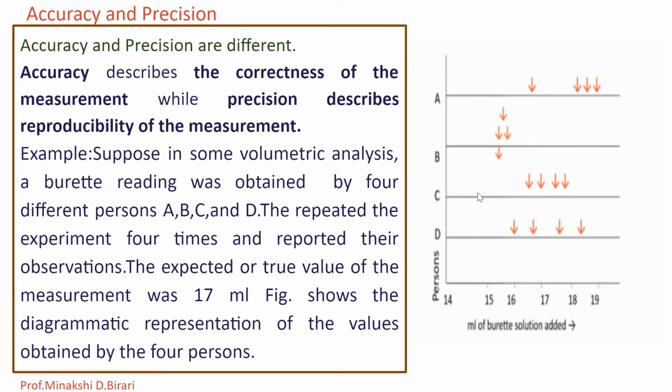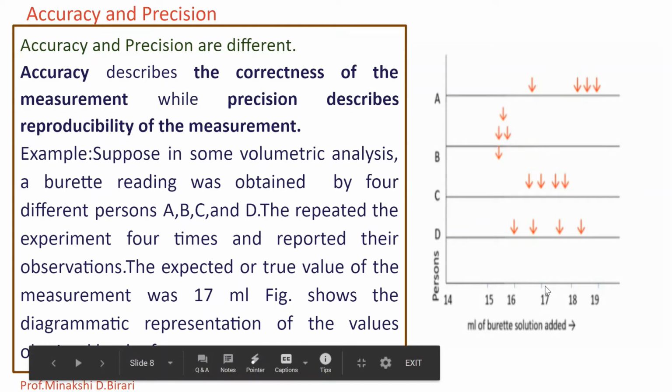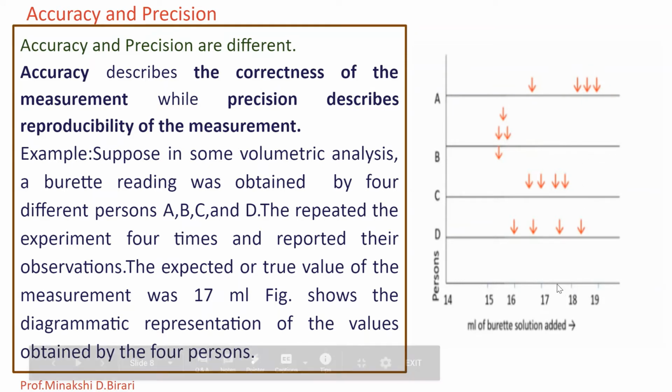From the figure, person A reported the observations. The first reading obtained by person A is in between 16 and 17 ml, whereas the other three readings are in between 18 and 19.